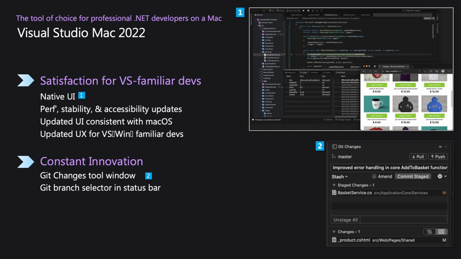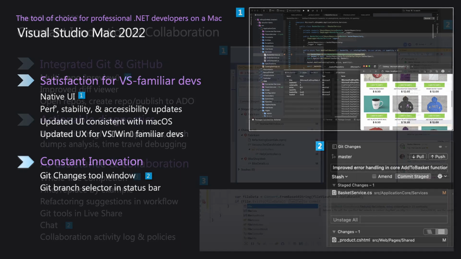Things didn't always make a lot of sense because we had a lot of that legacy sat in there as well. So we rebuilt it from the ground up, very much influenced from VS Code's Git experience, and we've also recently introduced this over onto Visual Studio 2022 for Mac as well.